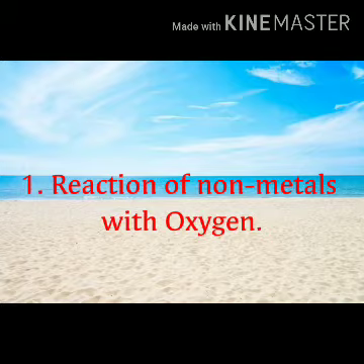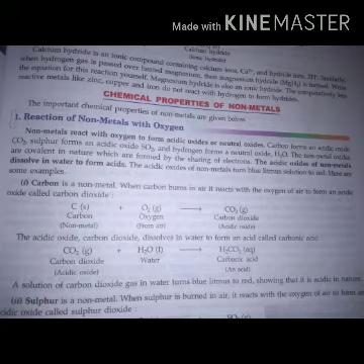For example, carbon is a nonmetal. When carbon burns in air, it reacts with oxygen of air to form an acidic oxide called carbon dioxide. The acidic oxide carbon dioxide dissolves in water to form an acid called carbonic acid. A solution of carbon dioxide gas in water turns blue litmus to red, showing that it is acidic in nature.